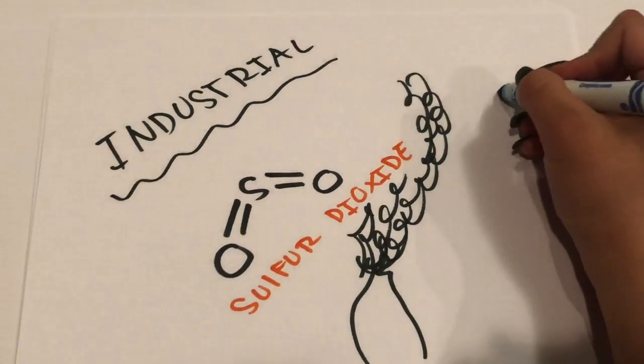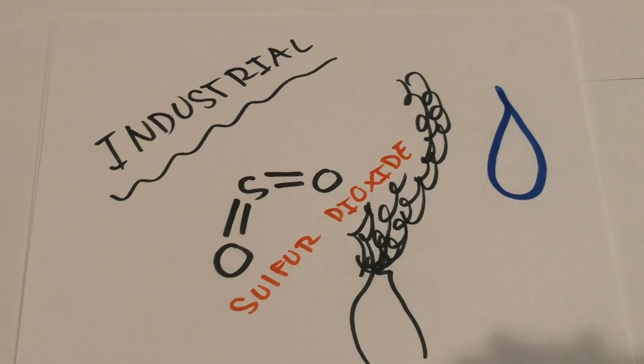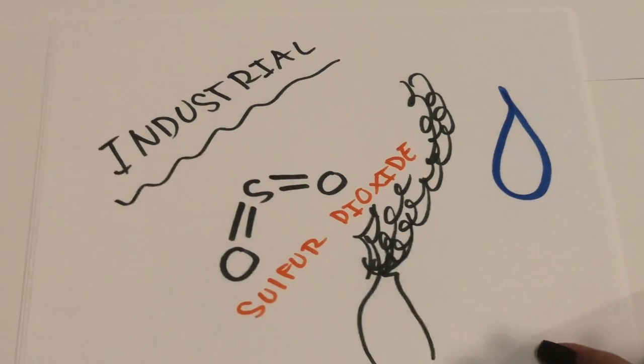Industrial smog concentrates in urban areas and is formed from sulfur oxide, mostly from burning coal, water droplets, and other particles such as dust.